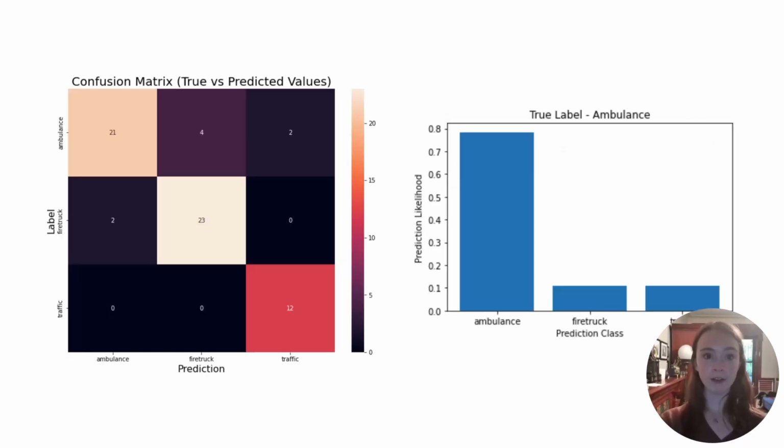Finally, here is the full model confusion matrix attained during training and an example prediction bar chart. It is clear that the diagonal, representing where the model correctly predicts the true labels, has the highest number of values. Correctly identifying that a siren is present but getting the type of siren wrong is the most common error, suggesting that if we only cared about identifying whether or not a siren was present, the accuracy would be very high.